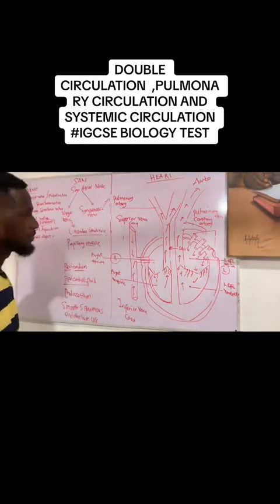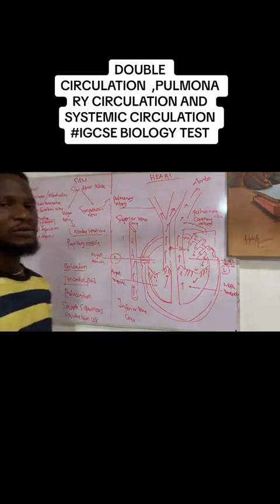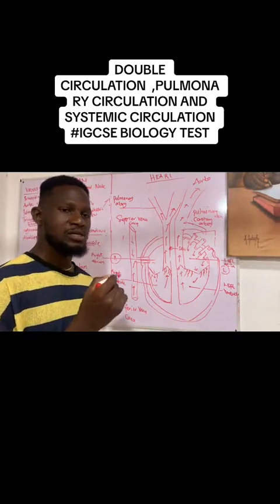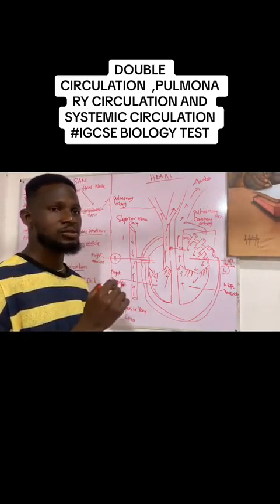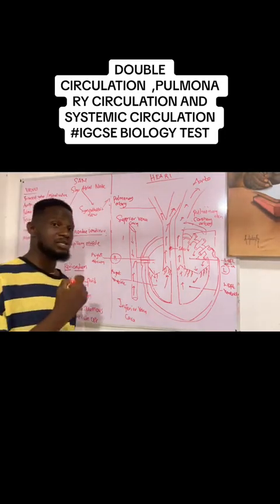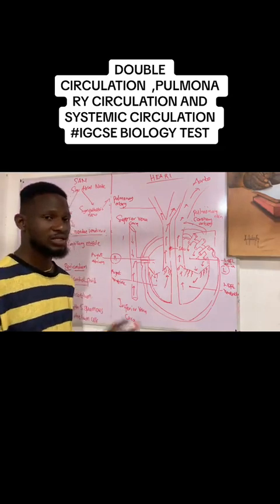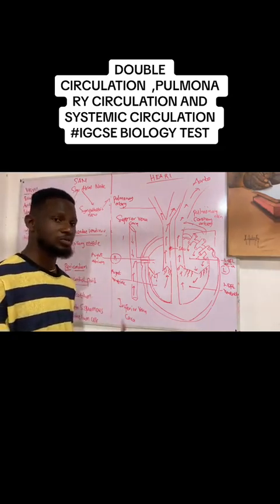So in a nutshell, we've talked about the electrical activity of the heart, the zone within the heart where electrical activity is initiated, and we have established the fact that the electrical activity or the nervous control of the heartbeat has got nothing to do with the contraction of the heart.